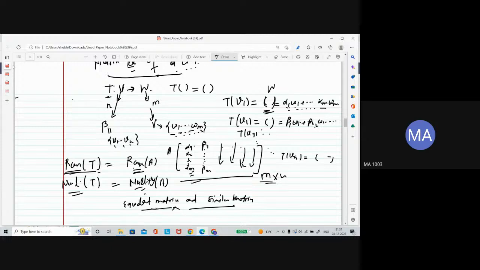If the basis is not given, maybe the matrix itself is given. Suppose he says that A is the matrix representation of that T. He gives the matrix itself, and no basis is given. Some other information is given, and using that you have to find it.